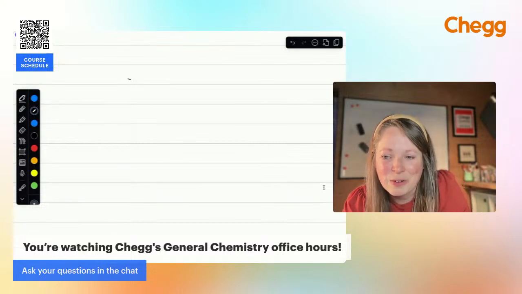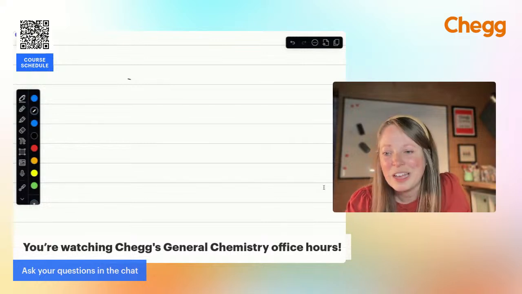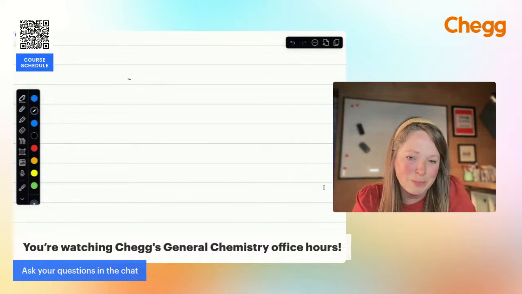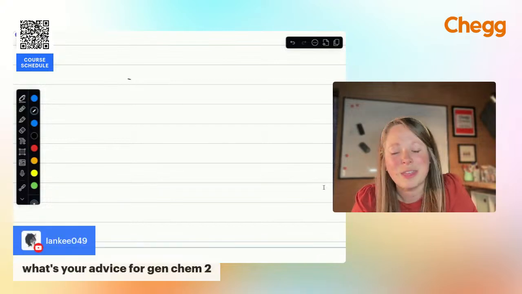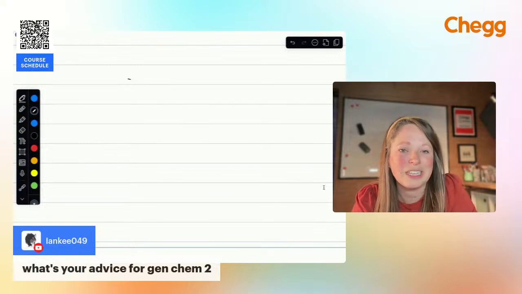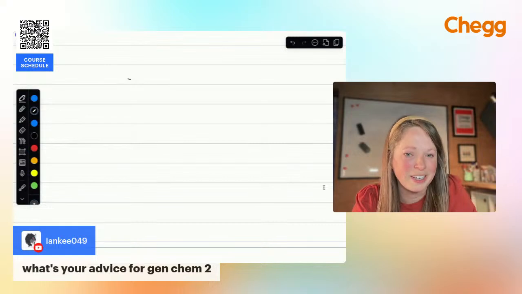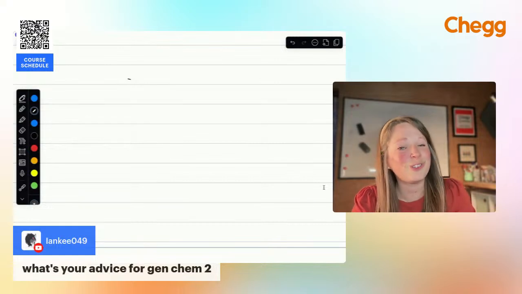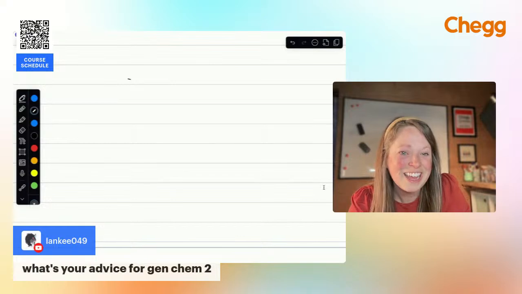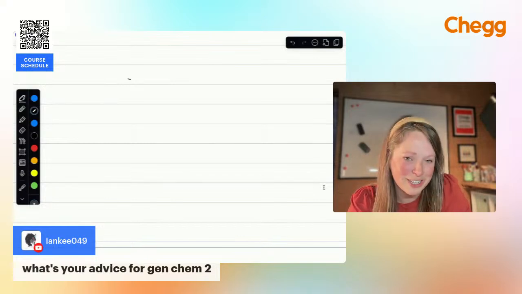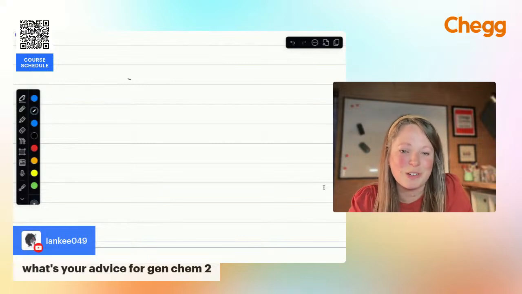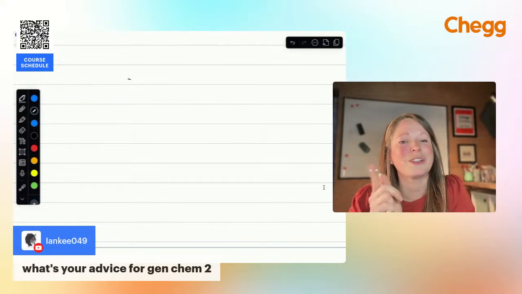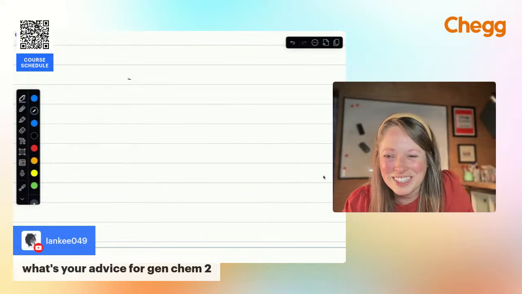It looks like okay, what's your advice for Gen Chem 2? Yeah, Gen Chem 2. So with Gen Chem 2, you're going to be getting into solution chemistry and acid-base chemistry. The more practice problems you can complete, the easier it's going to be. And take the time to memorize those polyatomic ions. Take the time to ask questions and go to your office hours in person too. It makes a big difference if you get that FaceTime with your professors and with your TAs. But if you've made it through Gen Chem 1 and you're doing well, you're going to be okay in Gen Chem 2. It's Orgo that's going to be tough.